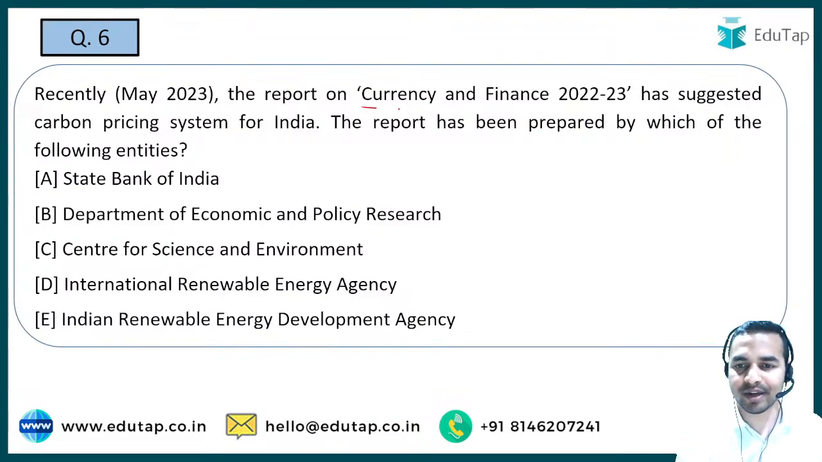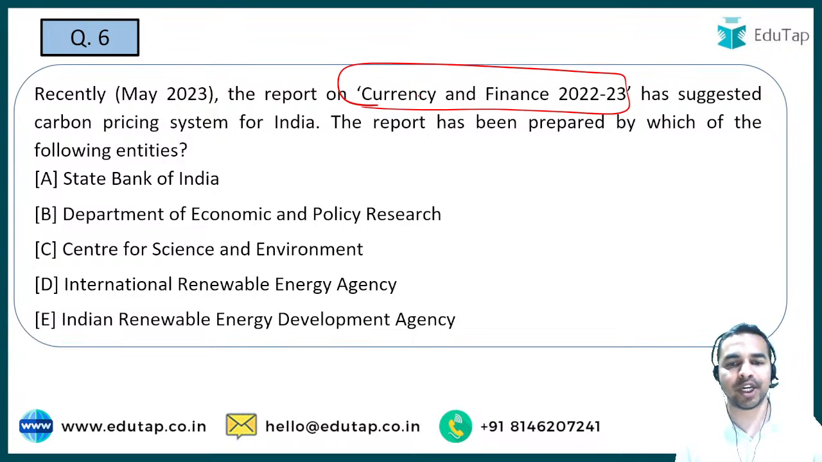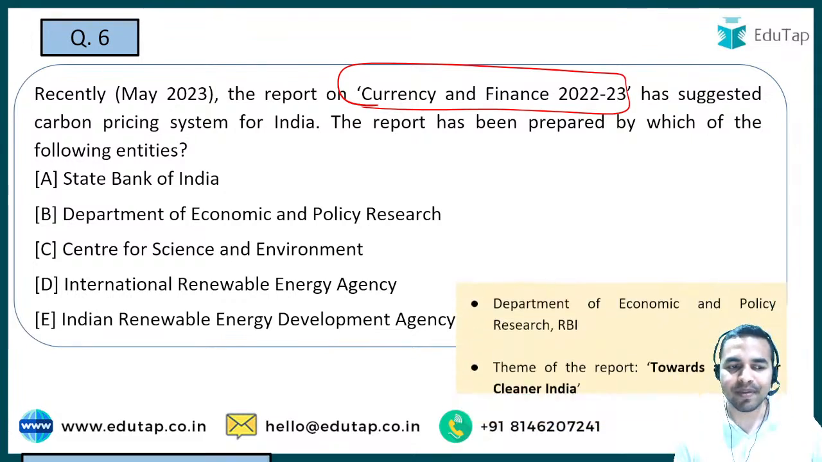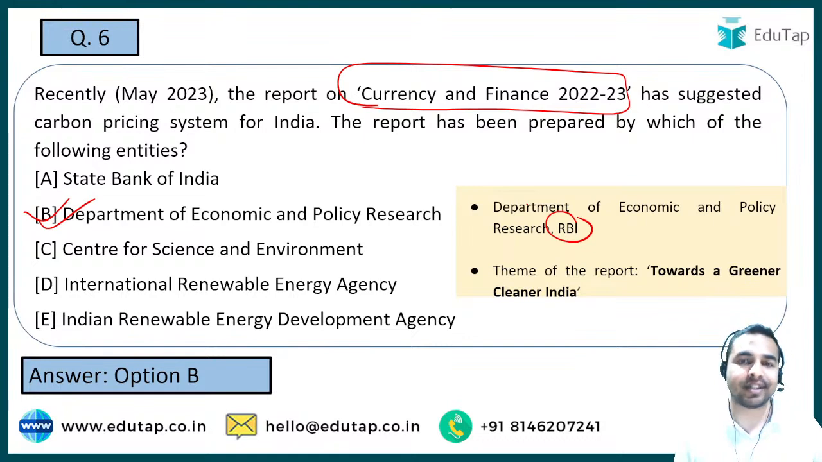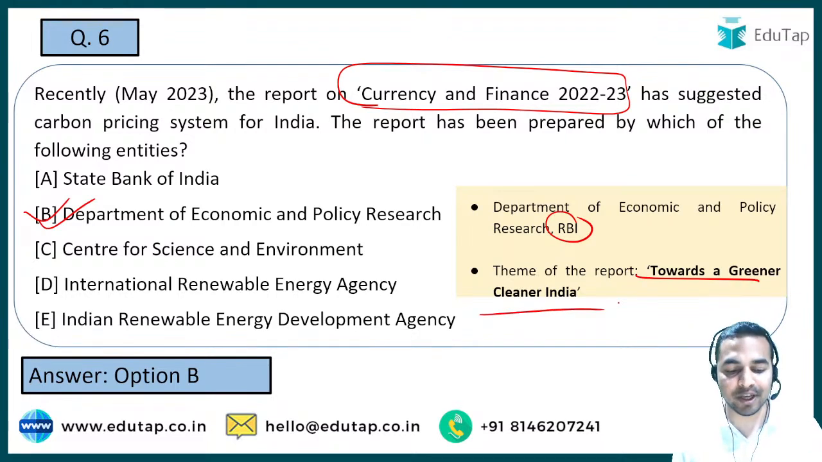Next question is on the Currency and Finance 2022-2023 report, and the question is on a very easy line, that is the body which has released this report. तो वो कौन सी बॉडी है जिसने इसको रिलीज किया है? So it is basically the Department of Economic and Policy Research, जो कि रिजर्व बैंक ऑफ इंडिया का है और इसने इसको लॉन्च किया है. And guys, when I talk about the theme of this particular report, it is Towards a Greener Cleaner India. So guys, ये काफी इंपॉर्टेंट चीज है.